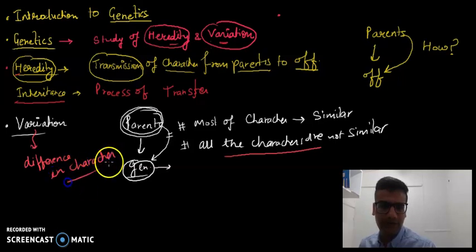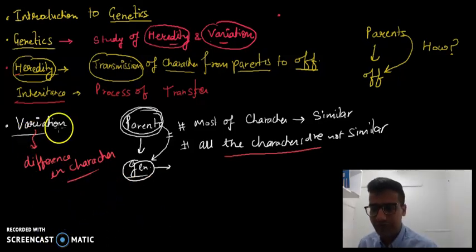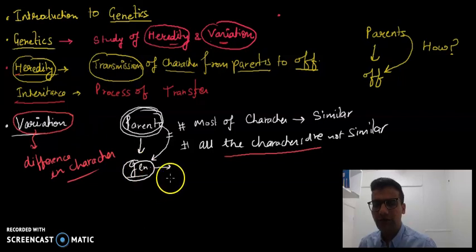In the further classes, we will study the concept of variation in deep detail and how this variation arises. So in next few classes, we will study how these variations arise.